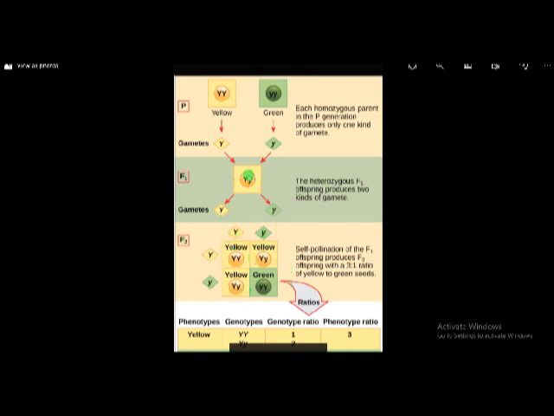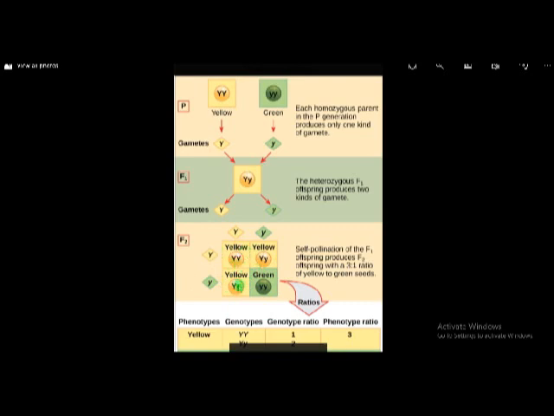Here four plants are obtained. This generation is called F2 generation, second filial generation.